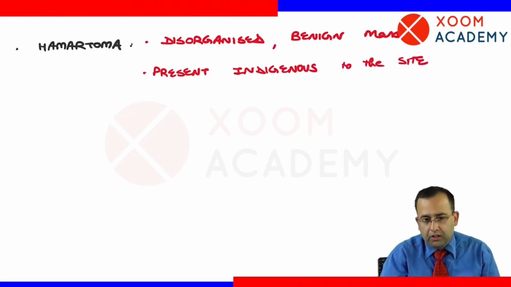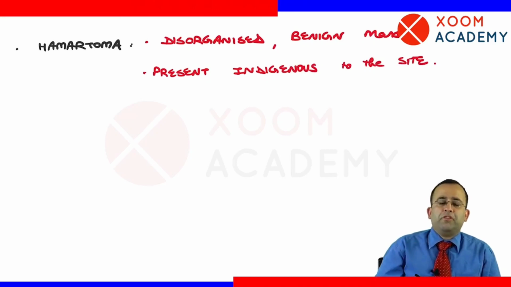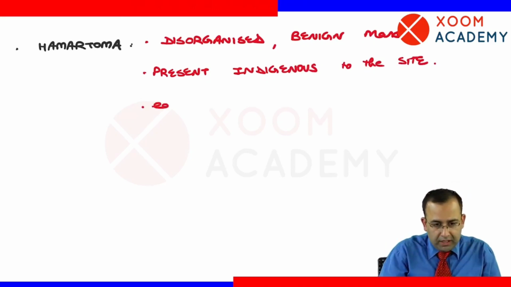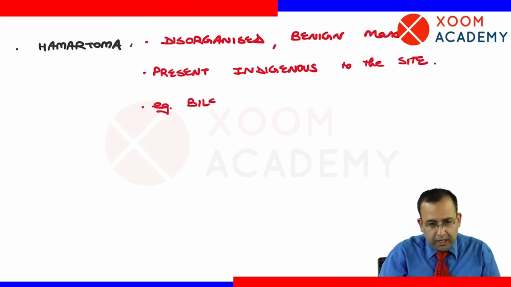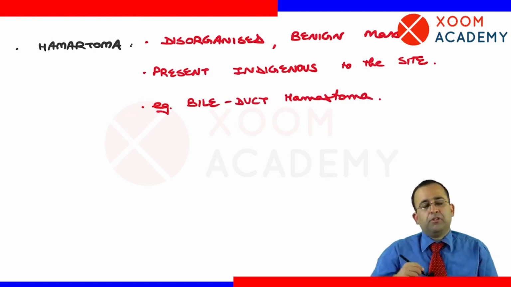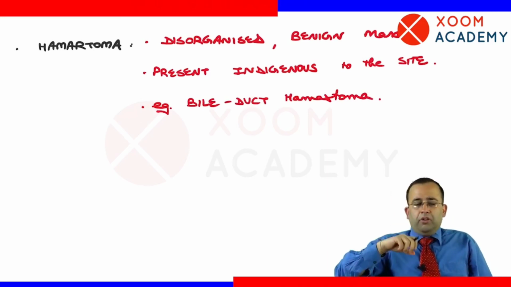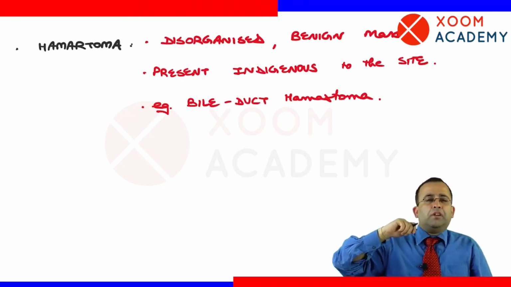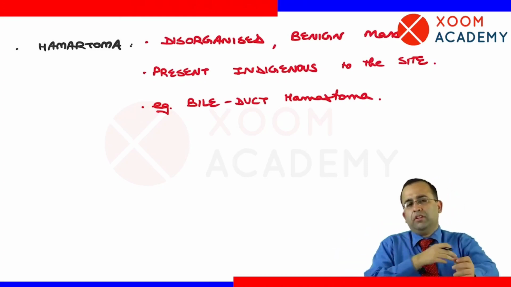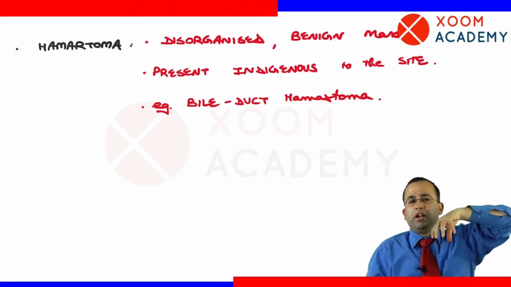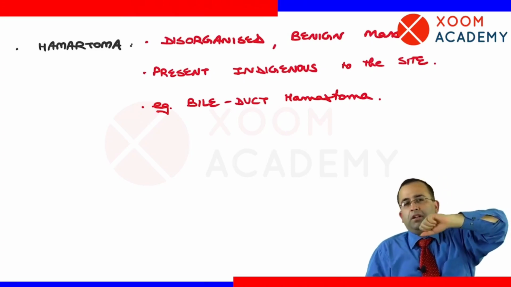What does this mean? Let us take an example of hamartoma. One of the main examples is bile duct hamartoma. Normally, bile ducts are present in the portal tract. In all of us, in our liver, we have portal tracts जिसके अंदर bile ducts are present in an organized manner.